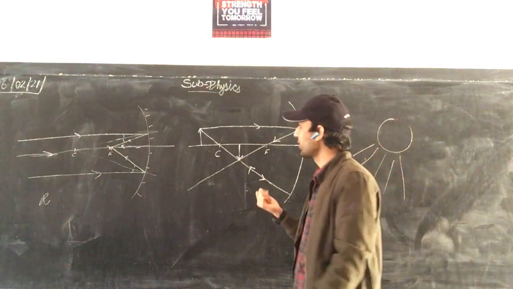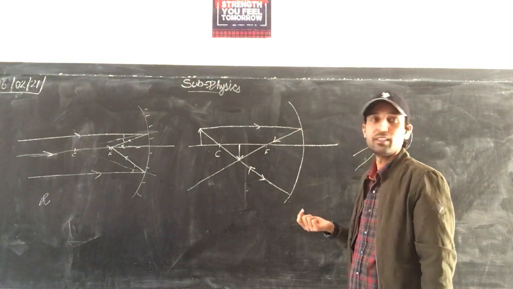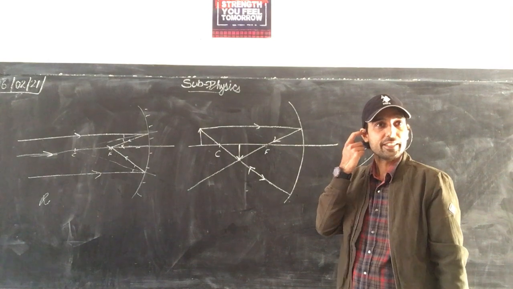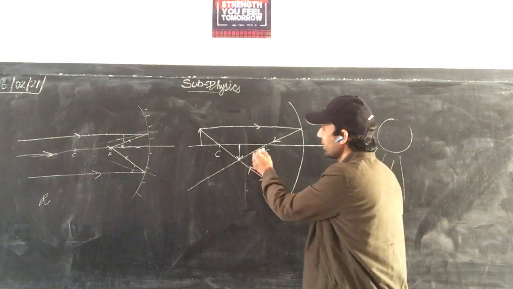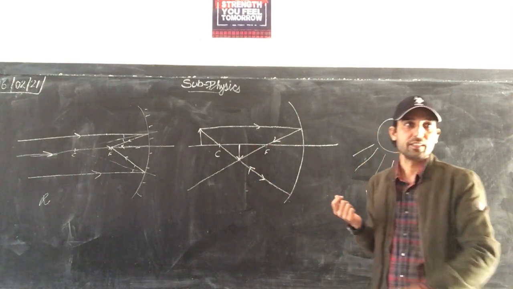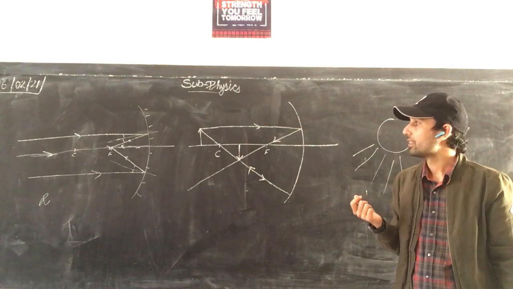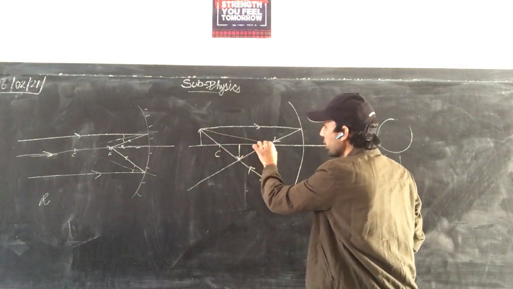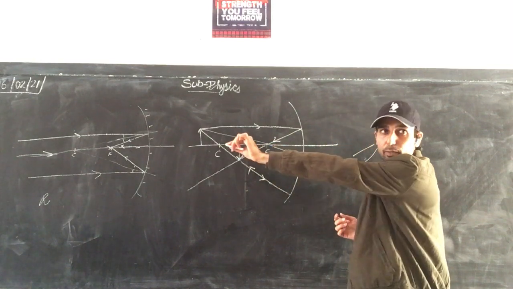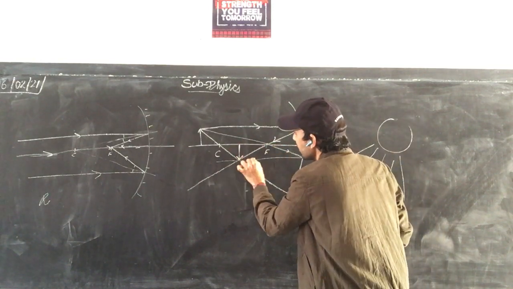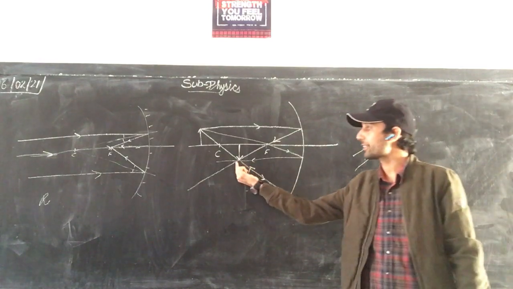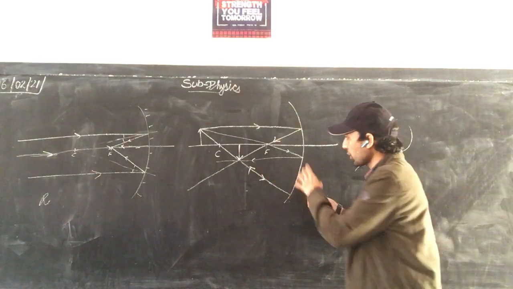And sir, in this also we are taking it parallel to meet at the focus. Sir, when the object is placed at the center of curvature, if we are taking the parallel rays? Yes, if you take the ray passing through the focus, it will become parallel. Again, same. Any ray you take, it will make it.